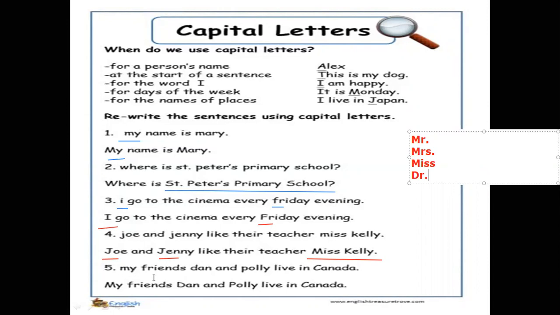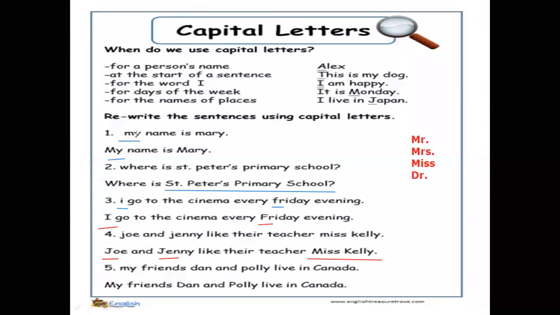My friends. My is the first word of the sentence, and I cannot start the sentence with a small letter. It's wrong. Here is the correct one. My friends, Dan and Polly. Dan and Polly are names, so write them with a capital letter.